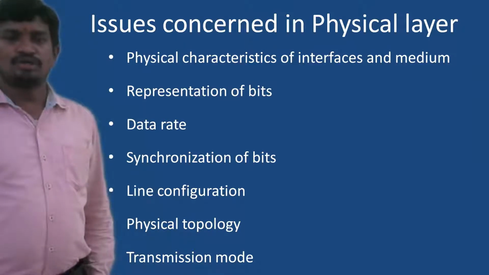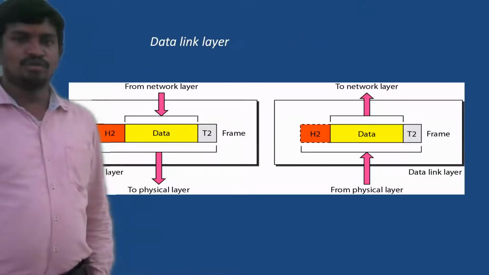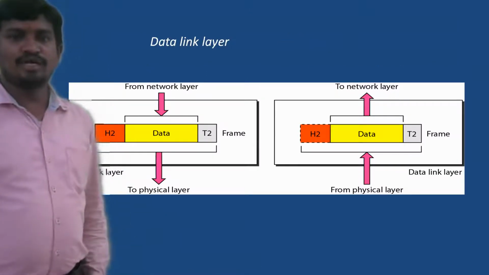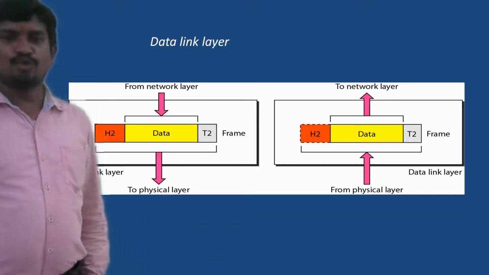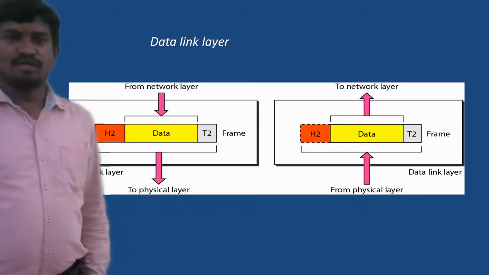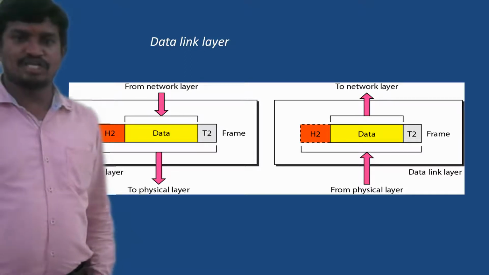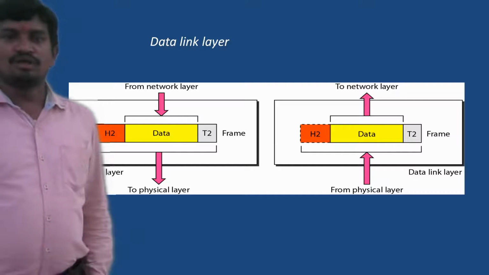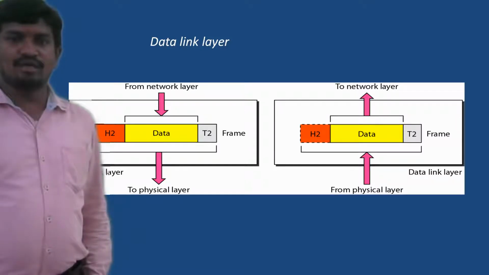Next, we talk about the next layer, that is the data link layer. The data link layer exists between the network layer and the physical layer. It provides the input for the physical layer by taking the data from the network layer. Whenever it gets the data from the network layer, it prepares frames for the packets coming from the network layer. Then those frames are sent to the physical layer, where they are transformed into zeros and ones, depending on the medium we use for connecting the two physical devices. This way, the data link layer's position is established.